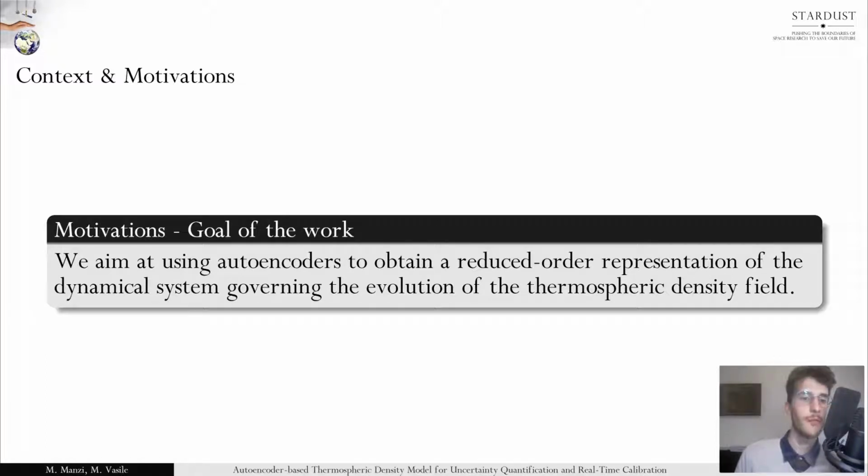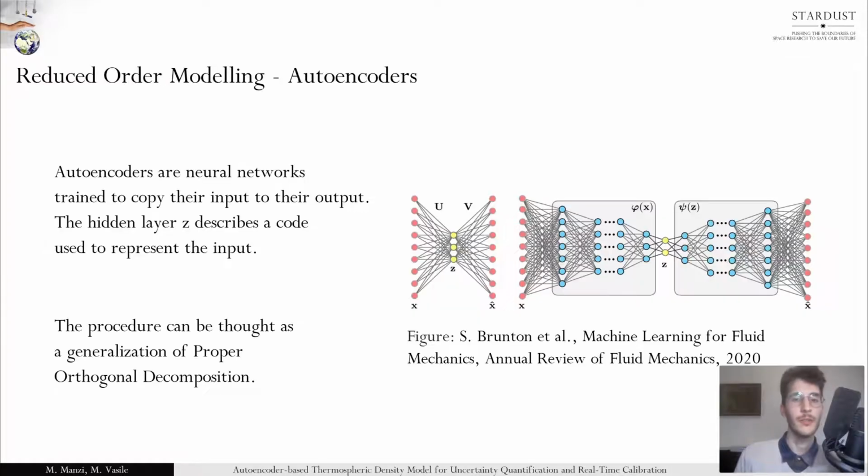Let's start by describing what autoencoders are. They are a family of neural networks which are trained such that their input is copied into their output. Because of their usual structure, in which inner layers of the network are characterized by a small number of neurons compared to the input and the output, as you can see in the image on the right, the Z vector associated to the so-called bottleneck of the network is a latent compressed representation of the input vector X.